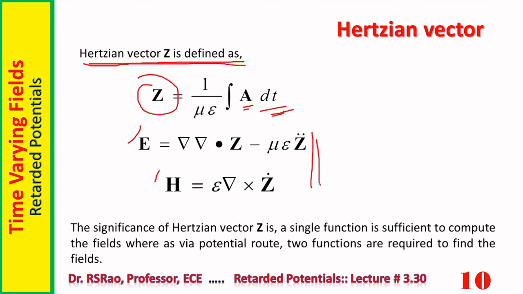So two quantities are required to be computed. But if you go for Z, using this single Z, you can compute E, and you can compute H also. E is in terms of Z, H is also in terms of Z. The significance of the Hertzian vector Z is that a single function is sufficient to compute the fields, whereas via the potential route, two functions are required.